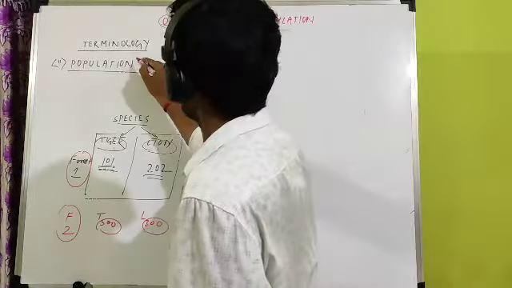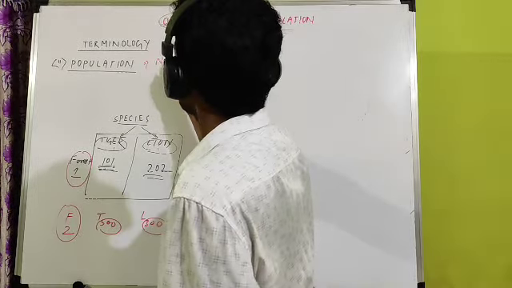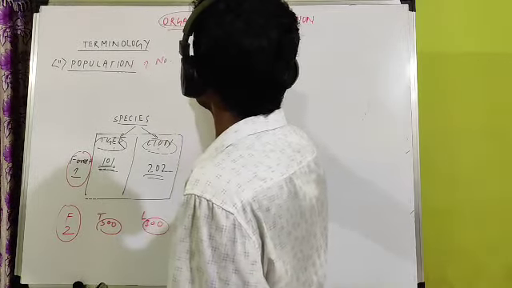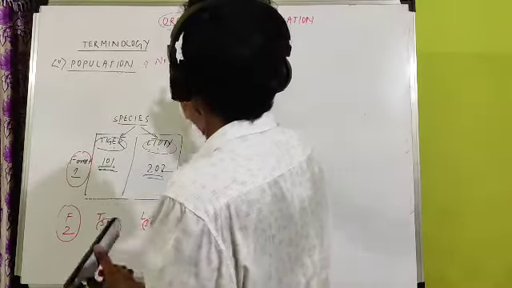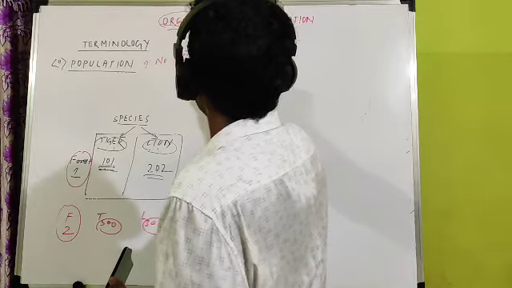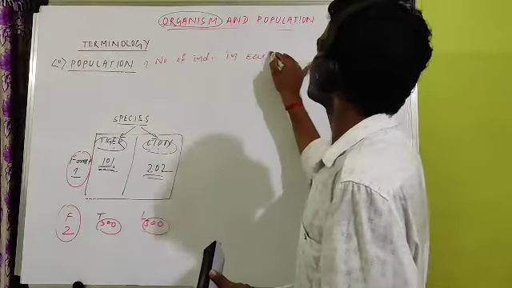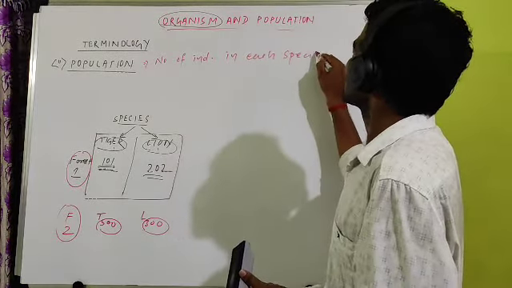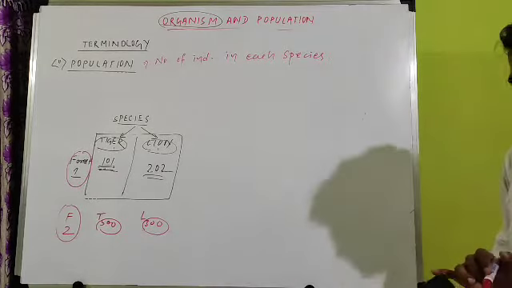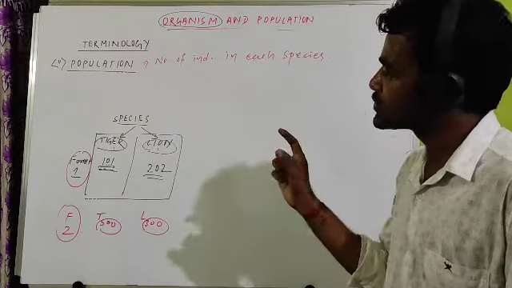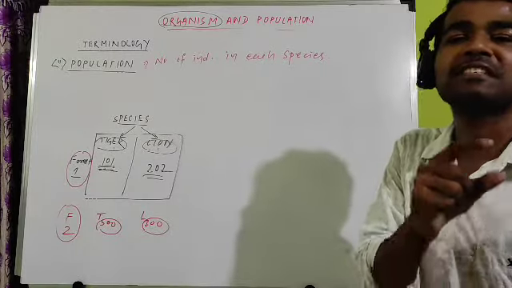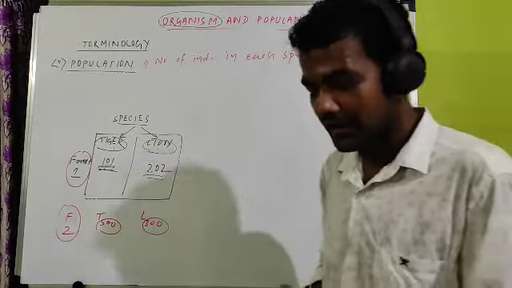So in layman's words we can say population is the number of individuals in each species. But scientifically we can say population is a group of individuals of a single species in a particular geographical area.